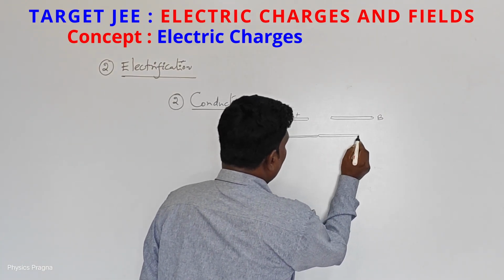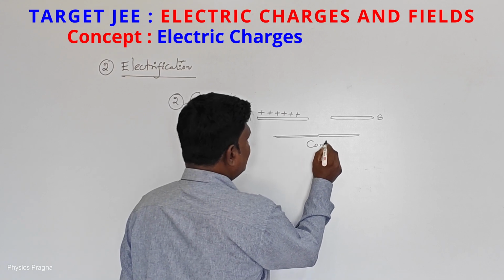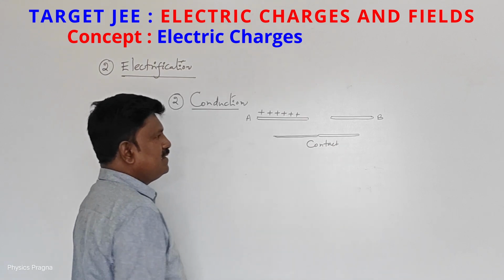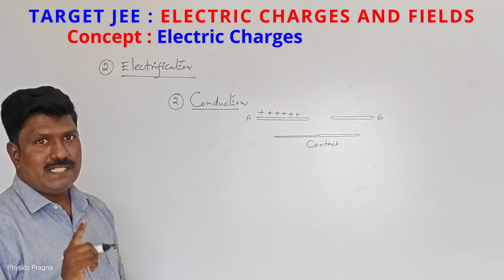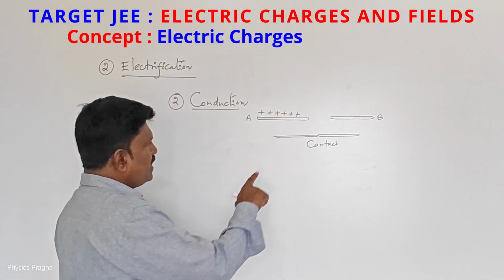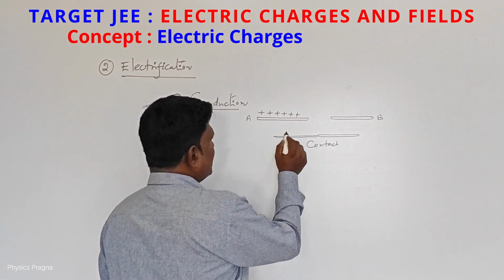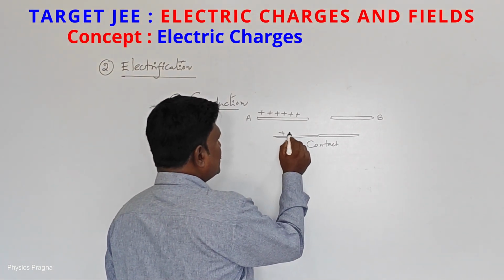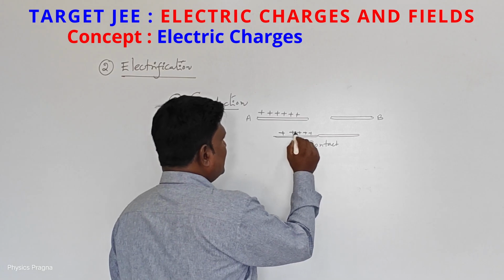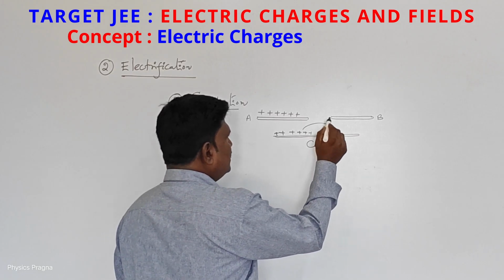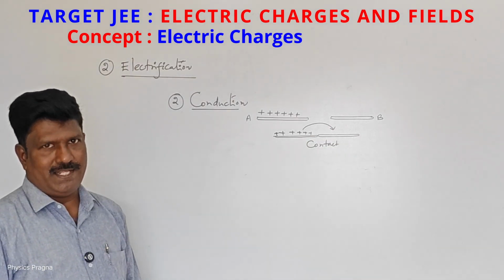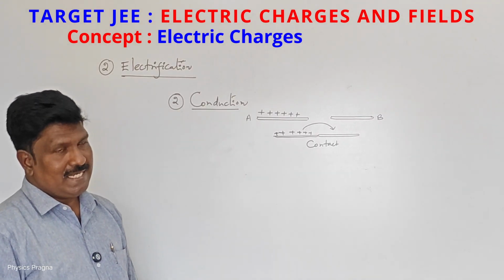Both bodies come into contact. Conduction never takes place without contact. When we contacted both of them, the charges from the positively charged body will flow to the uncharged body. So this is called conduction.